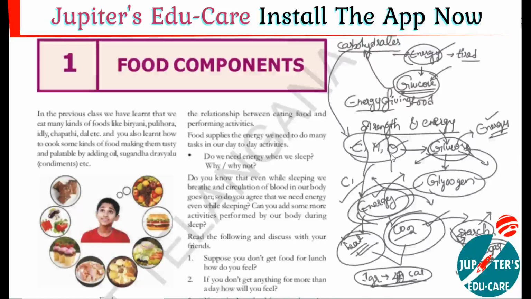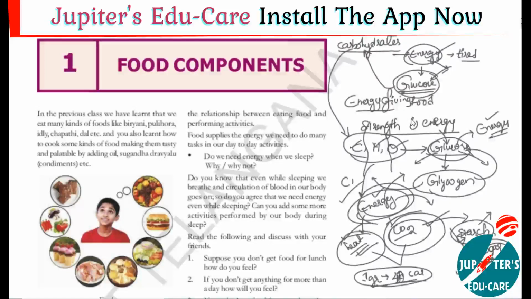And the next one, you know what it is? Proteins, right? So let us see the proteins. See, if you do not eat carbohydrates, what happens? Yes, we will not get energy. We will lose our energy and we cannot do any work, right? So these are nothing but carbohydrates and their functions.